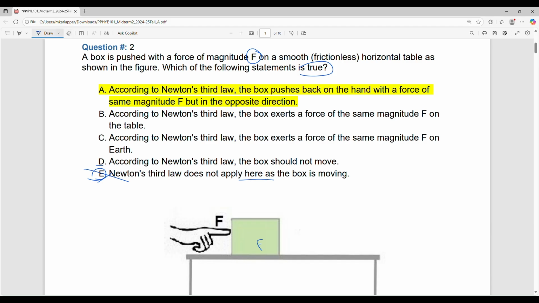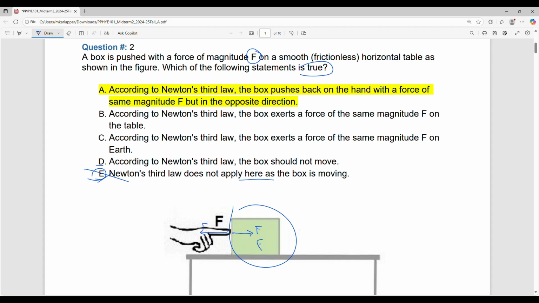So this is the force on the box, and there is another force on the finger. These two forces are not both acting on the box. One force is acting on the finger, the other force is acting on the box. So if you take the box, there is a net force on the box. There is no cancelling of the force.